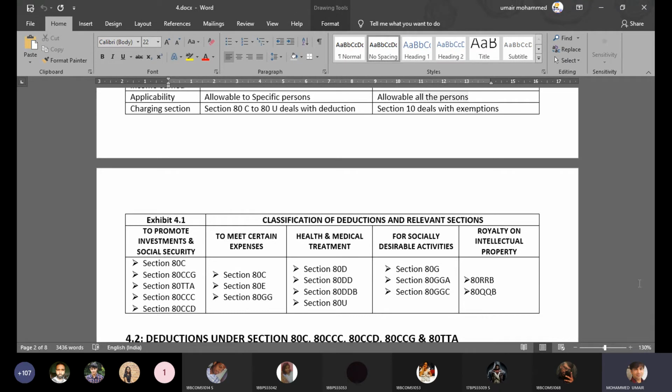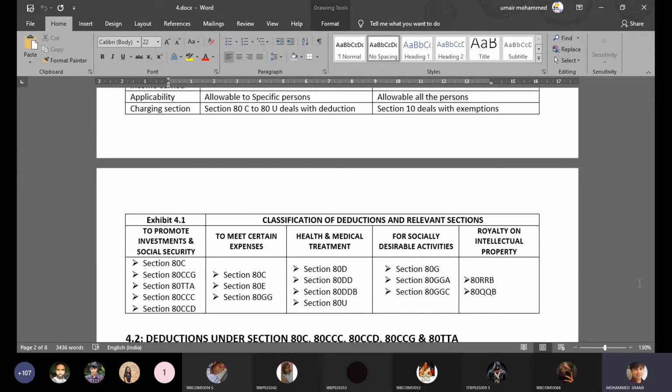Okay, so all these sections from 80C to 80U are being classified into 4 segments. There is no such classification by the Income Tax Department. There is no such classification in any textbook available in the market. This classification is done by me to help you understand, simple, so that you remember which section promotes what objective.